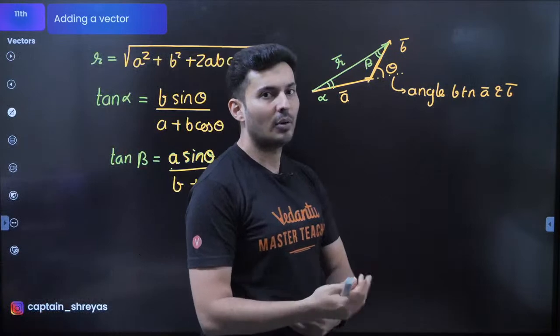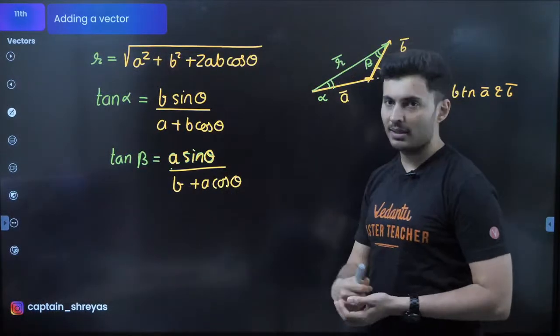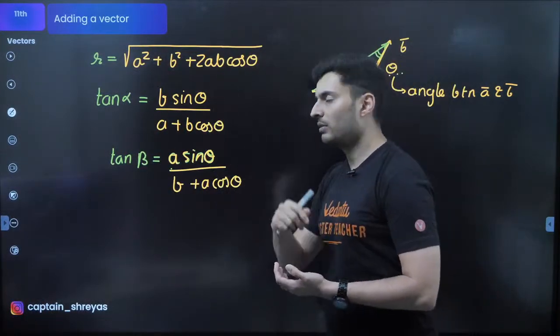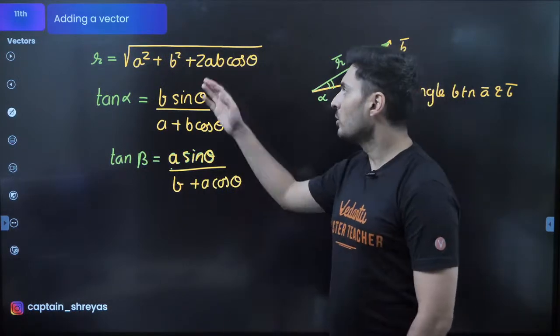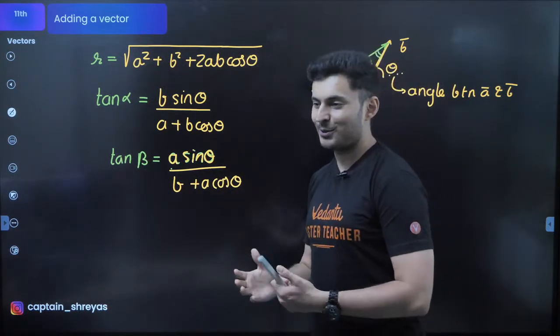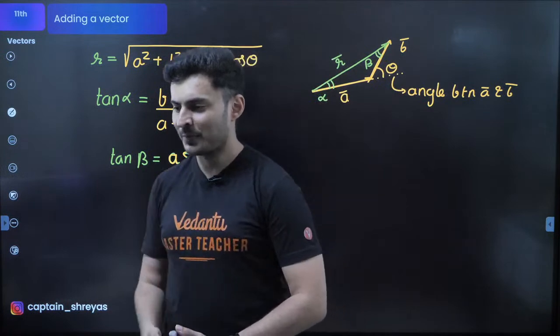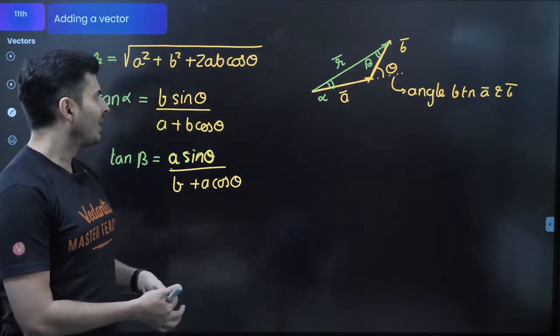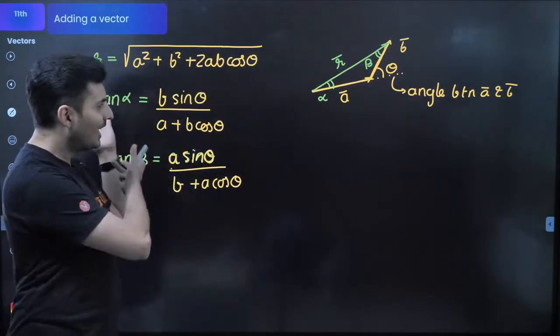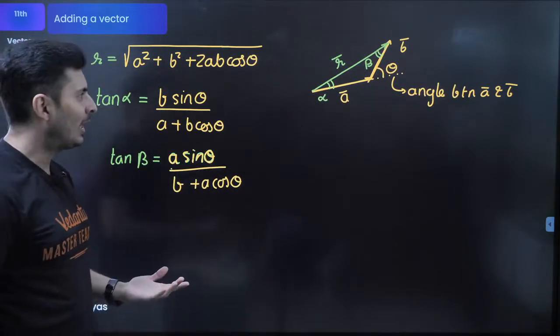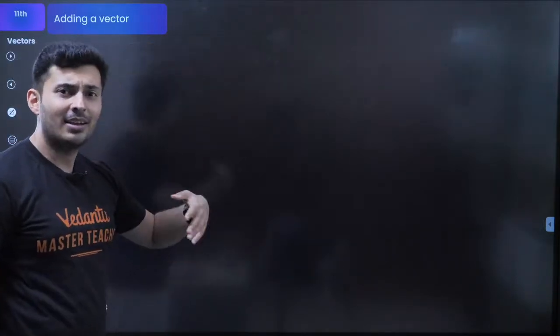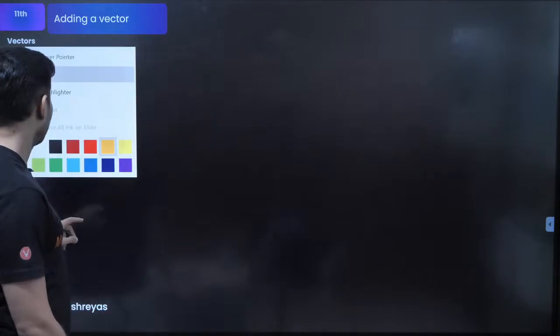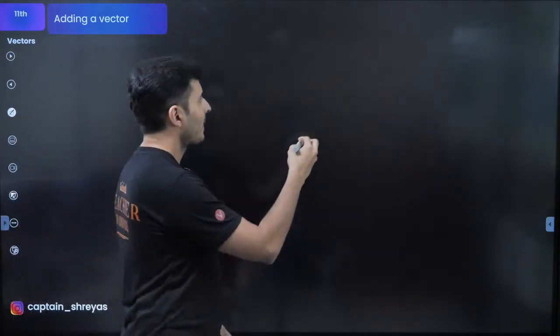So if any time a question is asked on finding the magnitude of the resultant or find the angle of the resultant with any of the vectors, you will use one of these formulas. That's all. It's as simple as that. I think you will love this formula because just substitute and you will get the answer. This is one way, but there is even another way of approaching the same kind of question. Imagine, I'll just give an example.